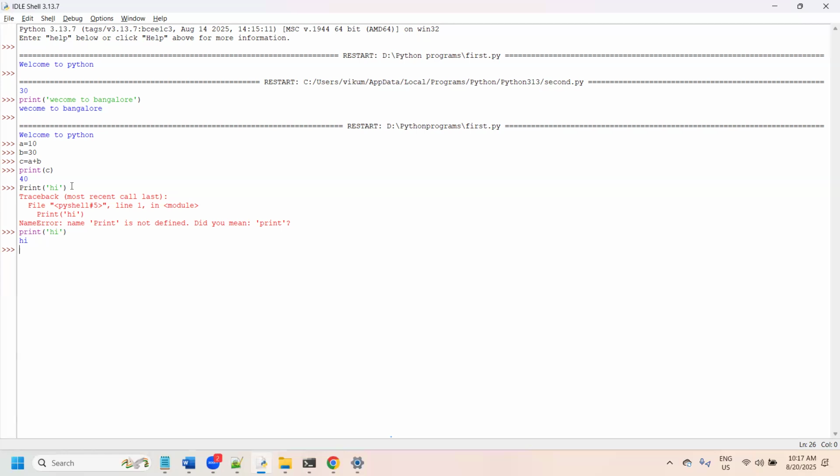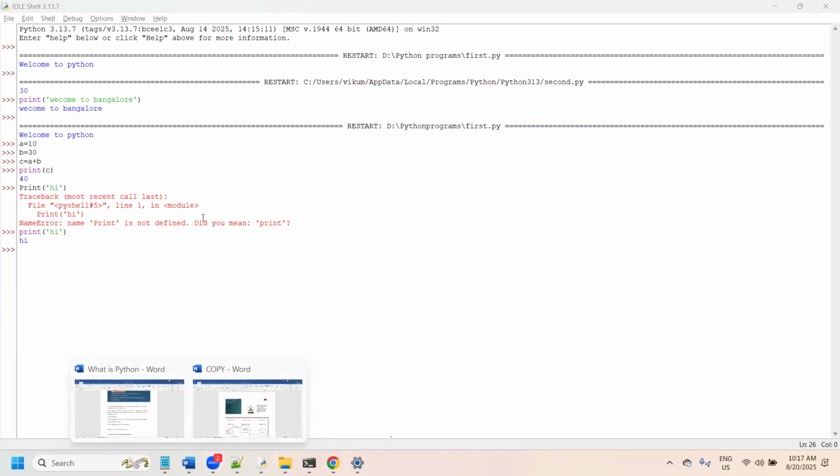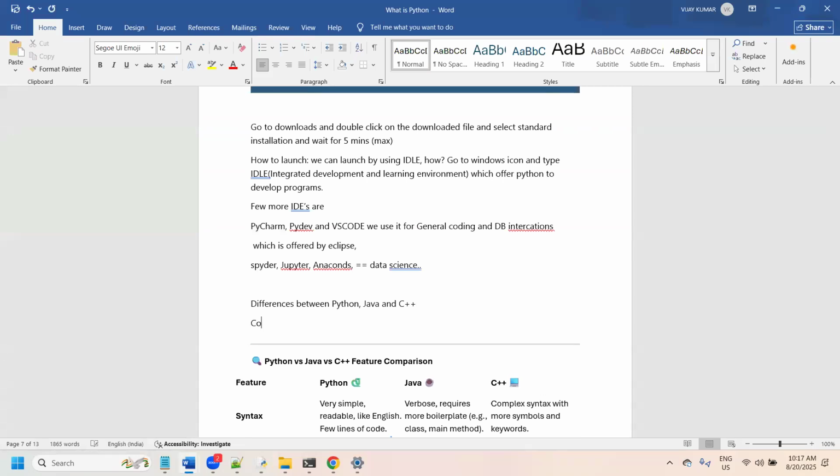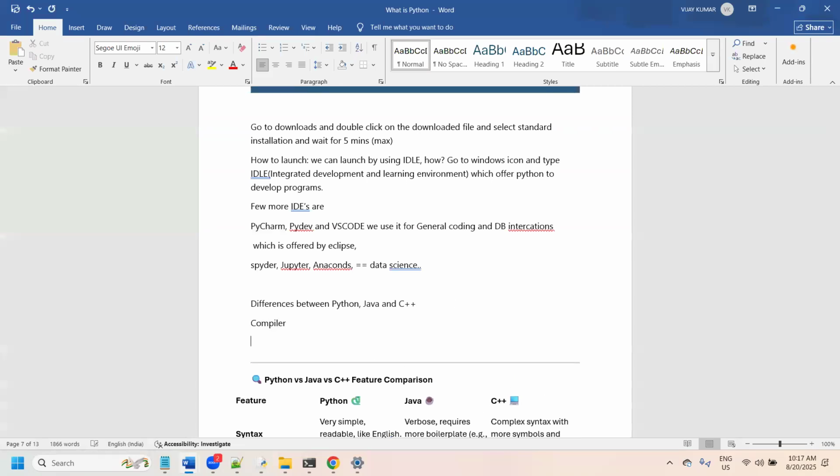And before that, the compiler will come into the picture. The compiler will try to evaluate whether there are any syntactical errors. If there are any syntactical errors, your program will not execute. So basically, once you run a command, immediately the compiler will come into the picture. Once the compiler says there are no issues, then it will give it to the interpreter.